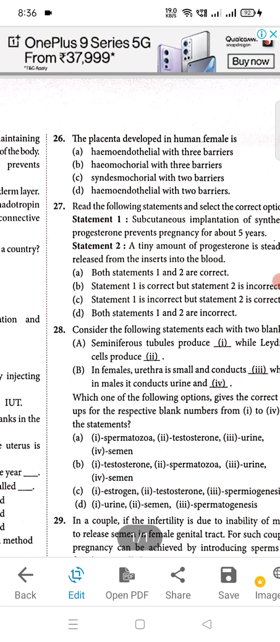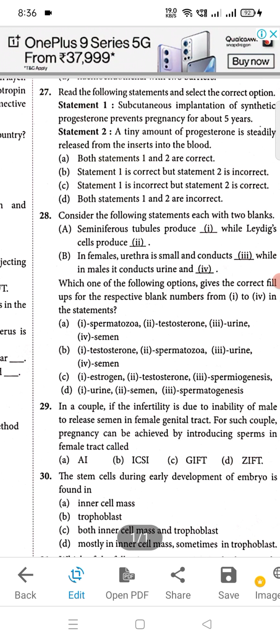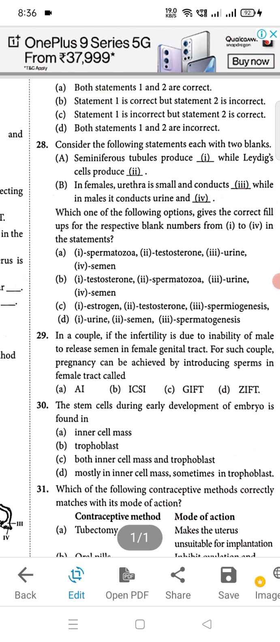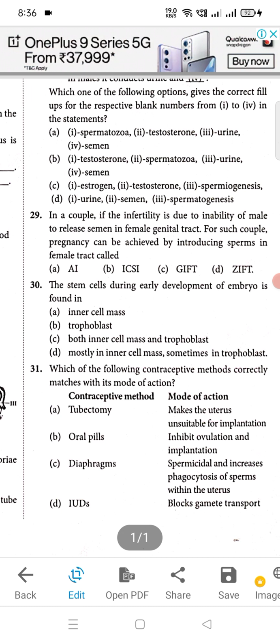Okay. Now moving to question number 27, straightway answer will be option A. Both statement 1 and 2 are correct. Then moving to question number 28. Okay. 28, A will be right answer. Then moving to question number 29. So again 29 ka A will be right answer. Then question number 30, D will be right option.